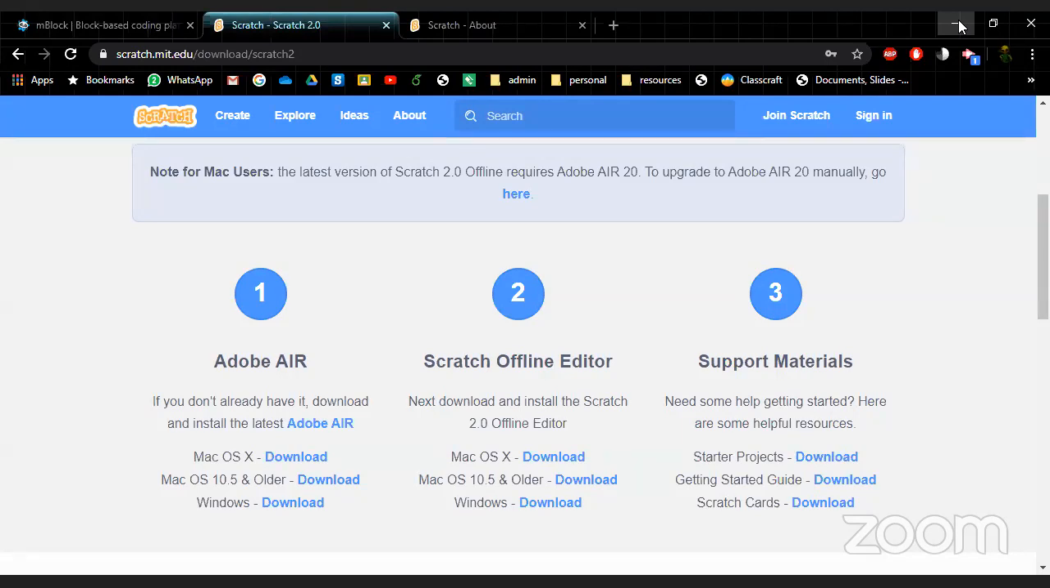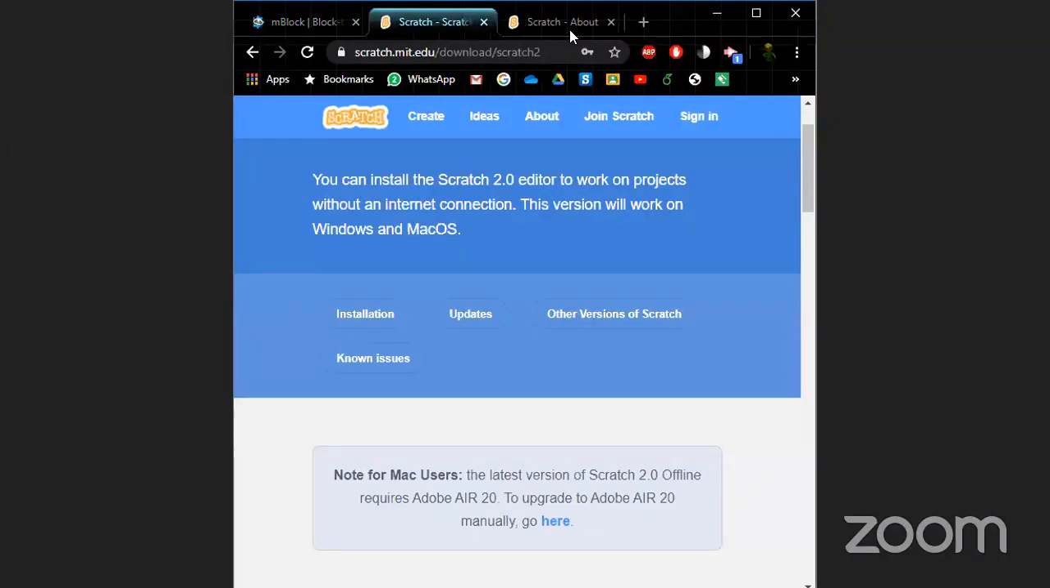I'm not sure why my screen just paused. Sorry about that. So you don't have to be connected to the internet or anything if you want to do some coding. You just need an internet connection once, or maybe you know someone that can download it for you. You can install it onto a computer, and then you're good to go. All right.